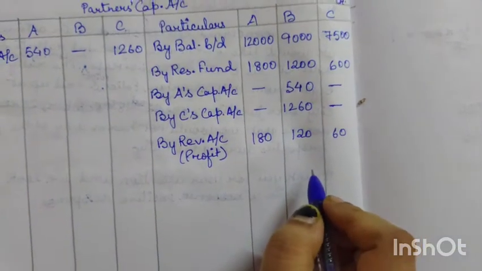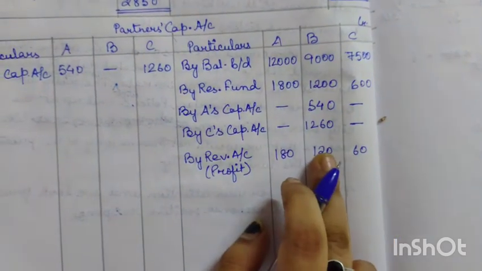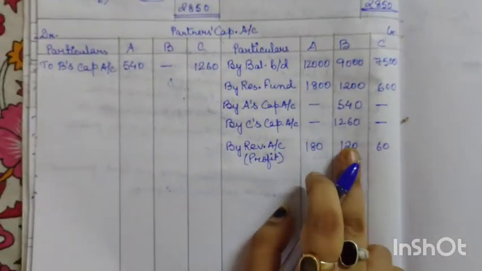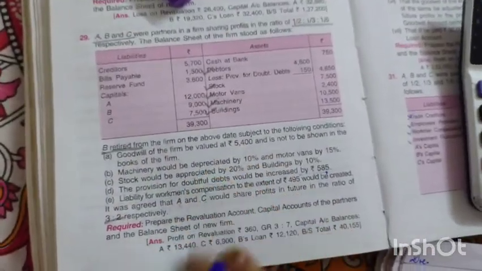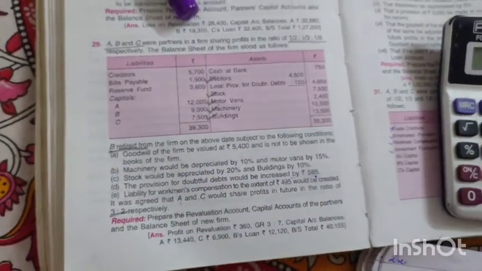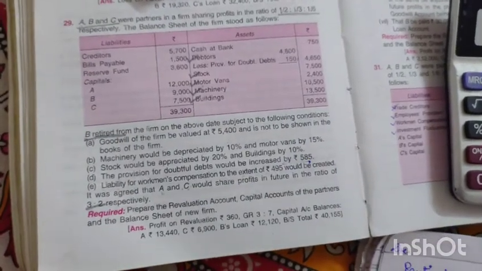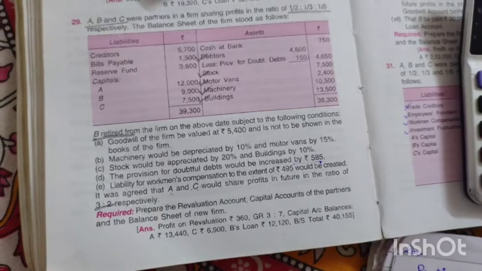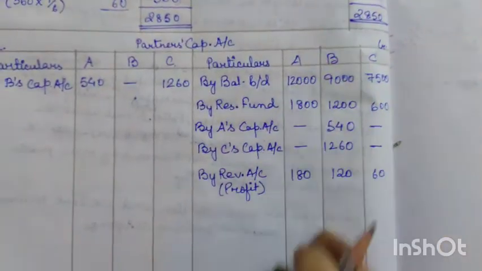Okay, so now who is the outgoing partner? B is the outgoing partner or retiring partner. That means we have to pay B. So regarding B's payment, nothing is mentioned. So whenever nothing is mentioned regarding the payment, then we will transfer to that particular outgoing partner's loan account. So for transferring it into the loan account, we need to calculate how much is payable to B.